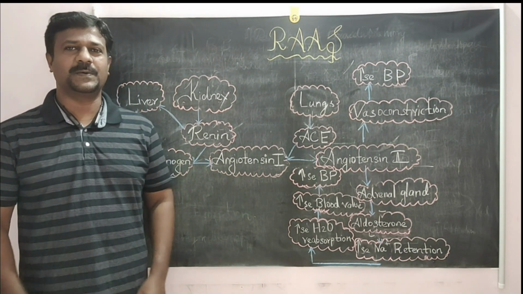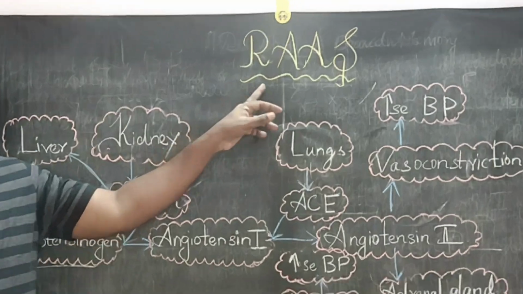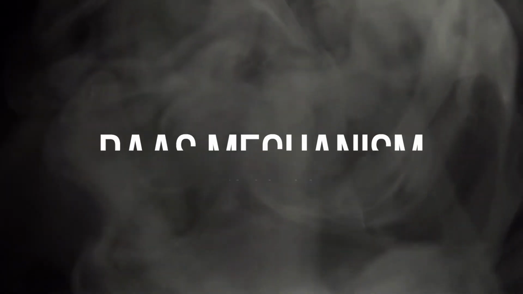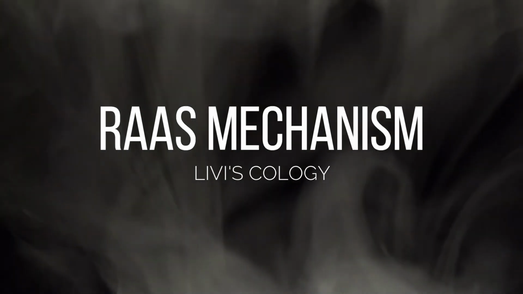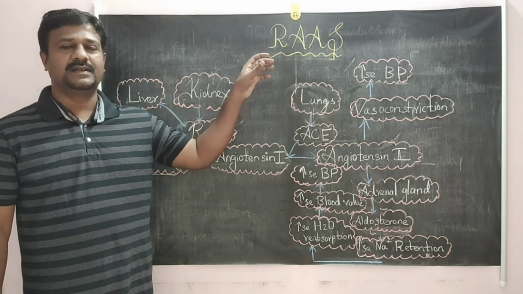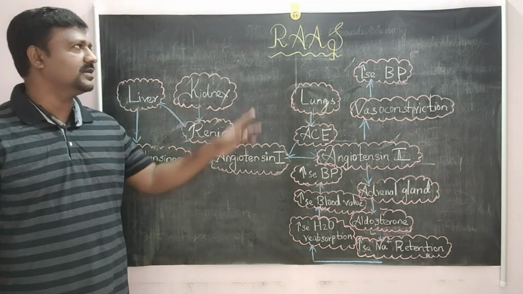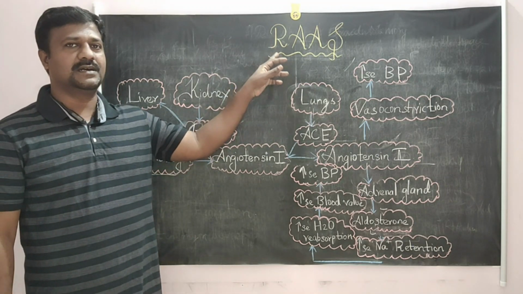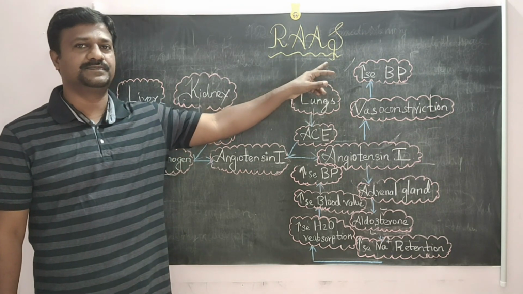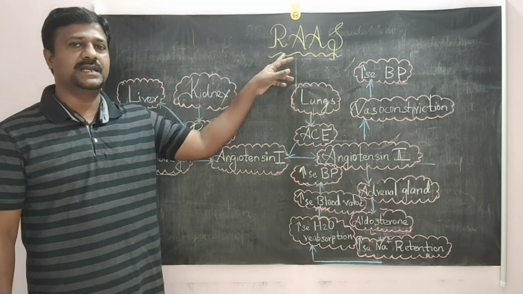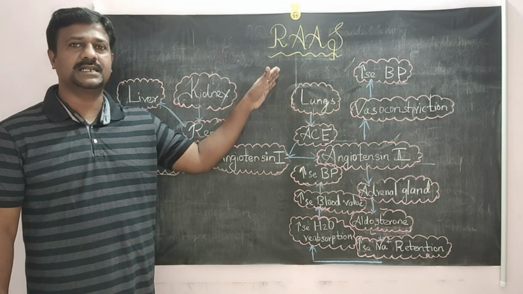In this video I am going to share about the RAAS mechanism. First of all, we have to discuss what RAAS is. RAAS means renin-angiotensin-aldosterone system. This RAAS is mainly involved in the regulation of blood pressure.